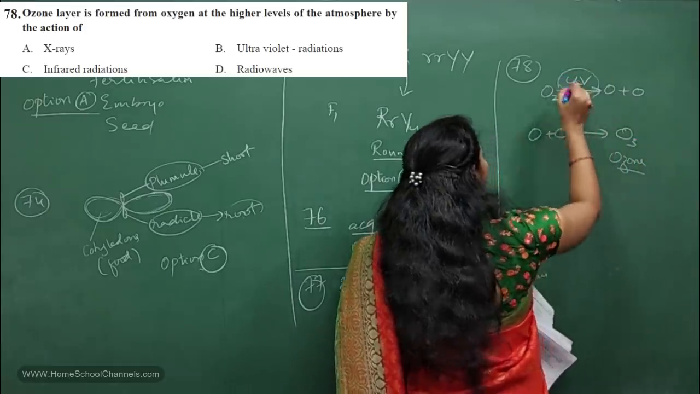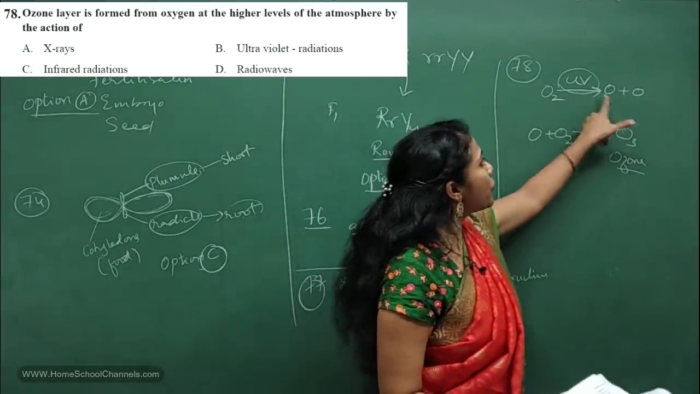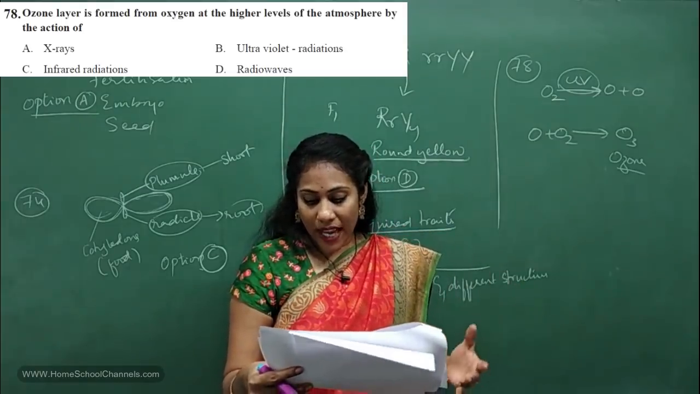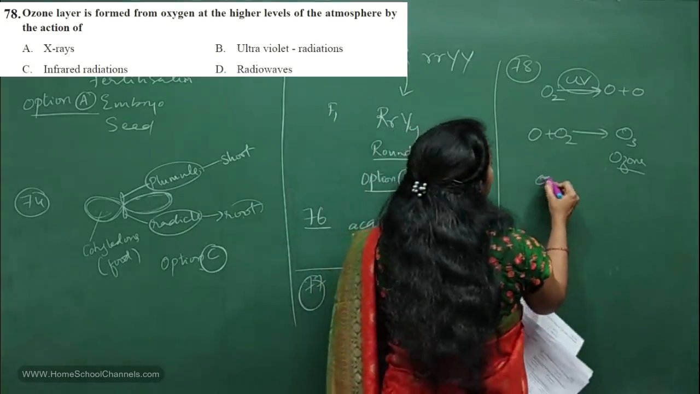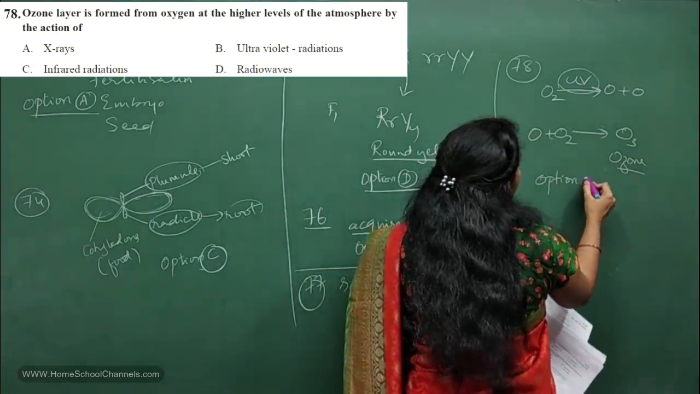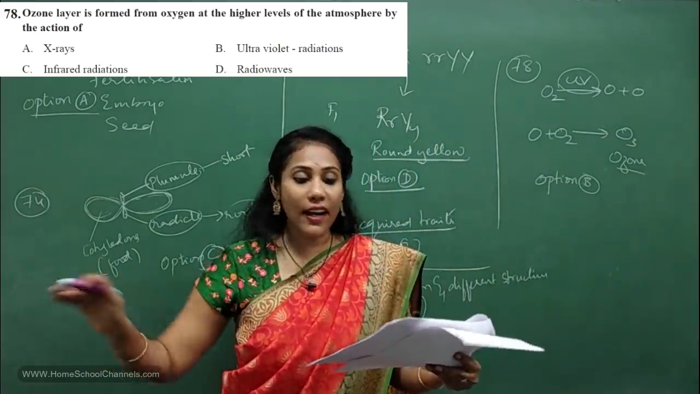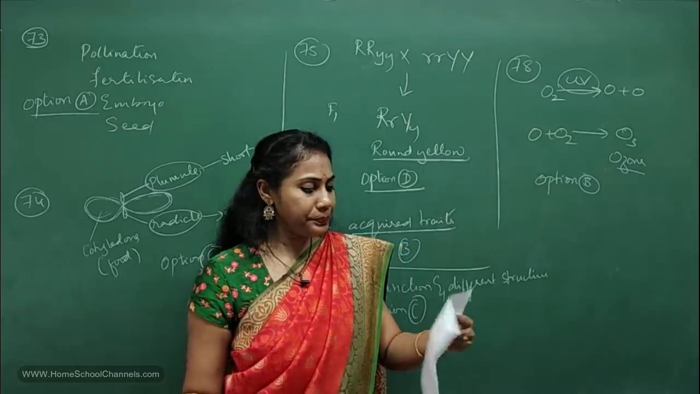Say what type of radiations from the sun are used for the formation of ozone layer? It is UV radiations. So what is your answer? UV means ultraviolet radiations. So option B for 78th question, option B is the answer. UV radiations or ultraviolet radiations. So that's all about 78th question.